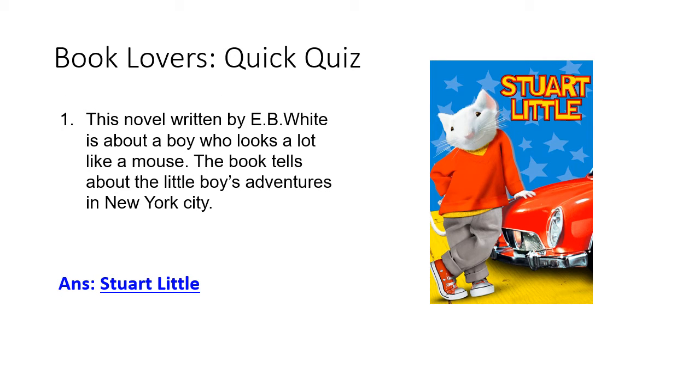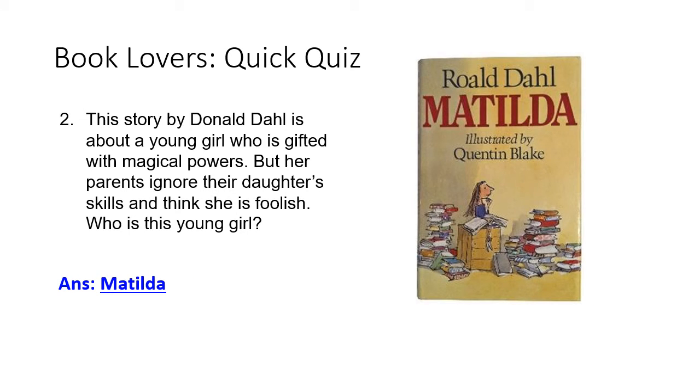Now let's do some quick quiz where we will identify the characters from some famous stories. Let's read. This novel written by E.B. White is about a boy who looks a lot like a mouse. The book tells about the little boy's adventures in New York City. The answer will be Stuart Little. Number 2. This story by Roald Dahl is about a young girl who is gifted with magical powers. But her parents ignore their daughter's skills and think she is foolish. Who is this young girl? She is Matilda, the main character of the story.